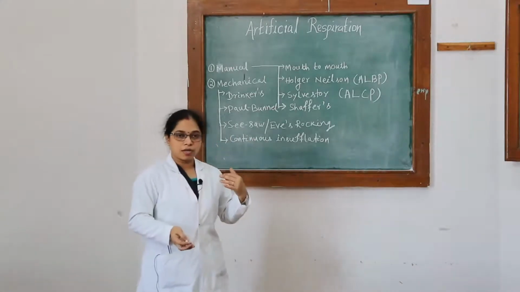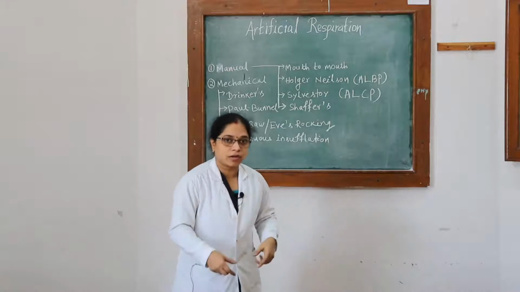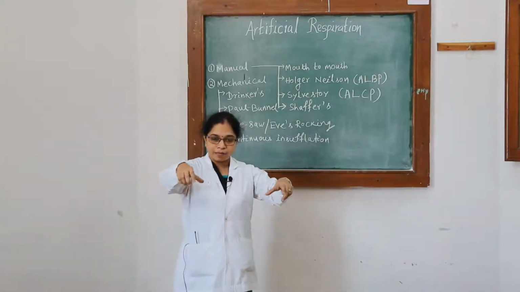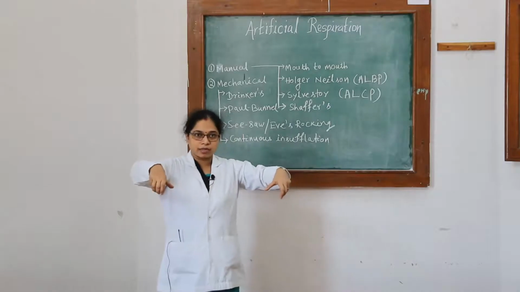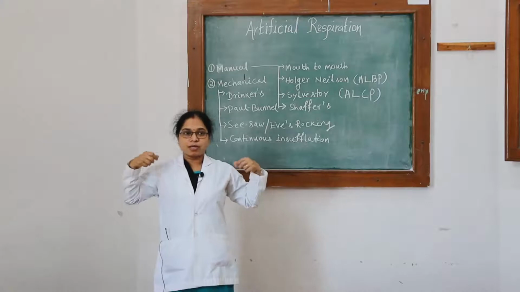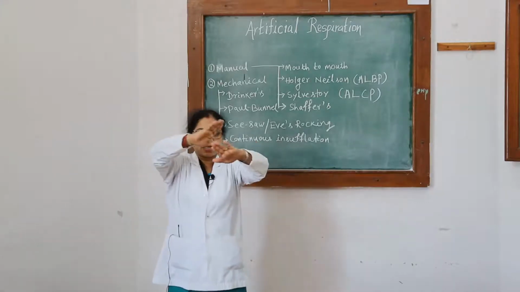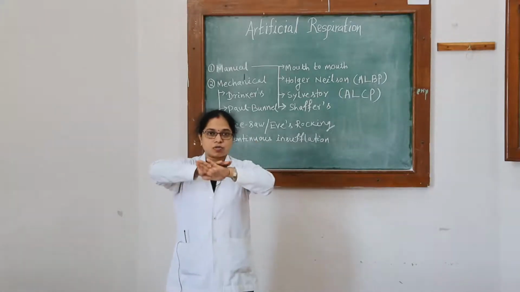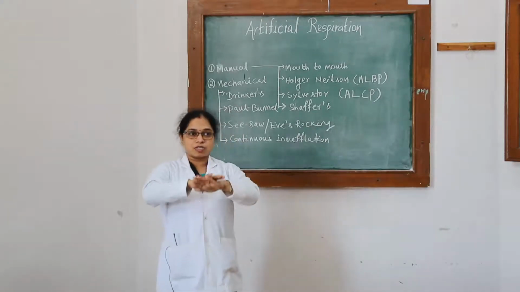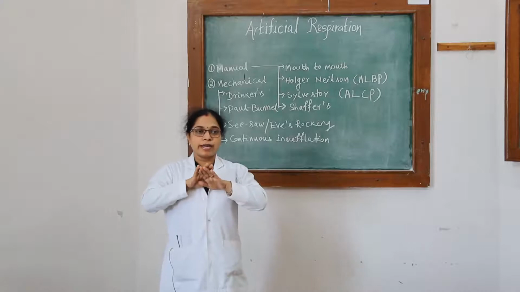In the same way, here the operator has to kneel down at the head end of the subject, and then you have to hold the arm at the elbow like this, then keep it back, pull back. After that, turn both the hands like this over the subject's chest, and you should rock forward so that your whole weight will be applied over the subject's chest, which will be helpful to expire.